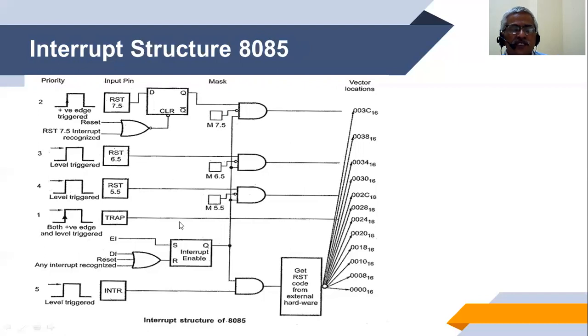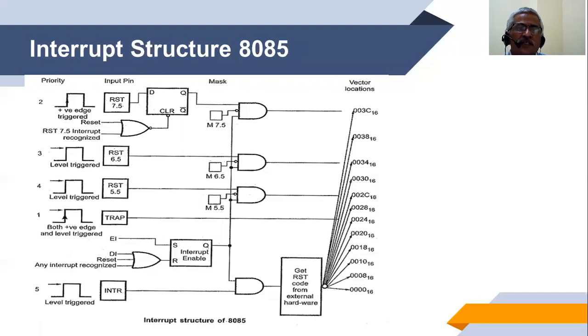Let's understand these different types of interrupts, just taking a glance, and we'll discuss in detail in the next slide. RST 7.5 is enabled when it gets a signal from the external device.